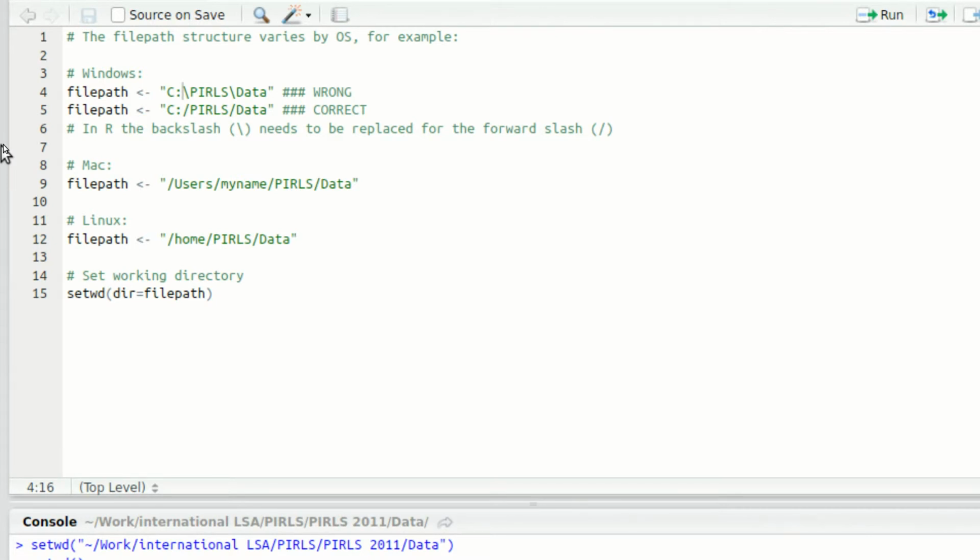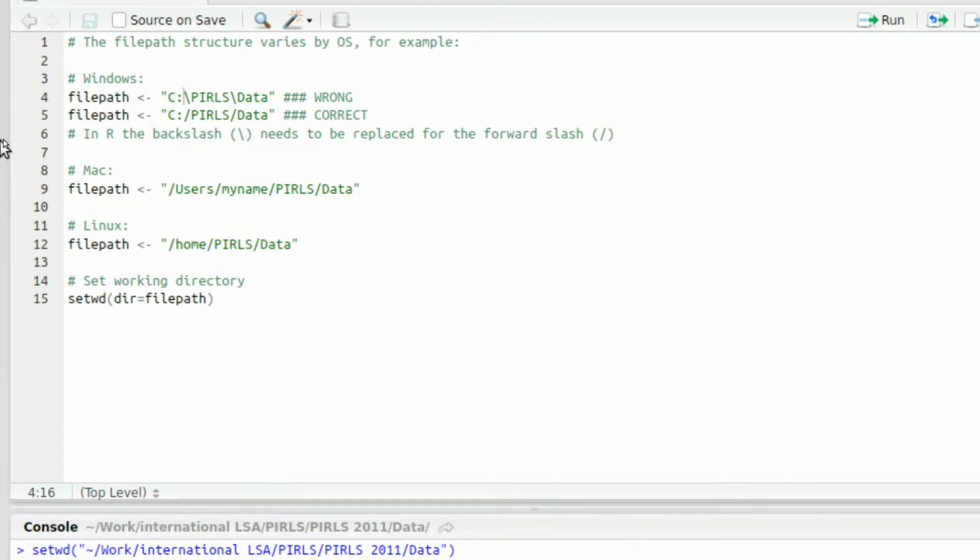data is located, let's say where your PISA or PIRLS or TIMSS data is located. Or you might also need to specify the directory path when you would like to produce an output and therefore tell R where this output is going to be stored. In every case, the directory path should be specified in quotation marks.